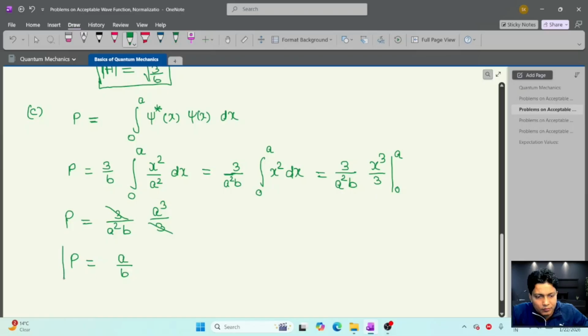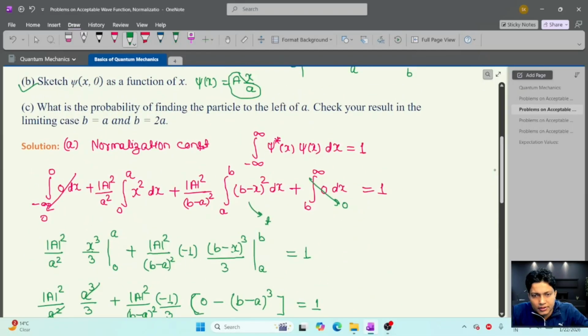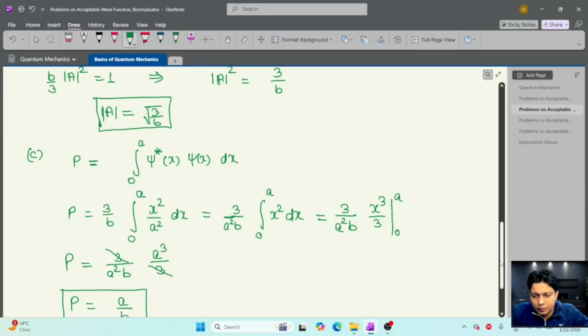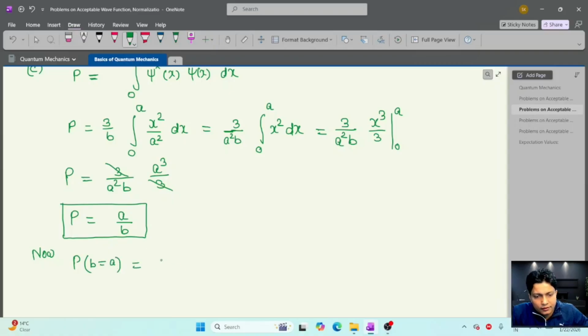This is the probability in the left half of the a. Now in this question, there are two extra conditions given. Check your result in the limiting case at b equal to a and b equal to 2a. So if we check this probability at b equal to a, if we put it here, this will be a by a, and here we can see the total probability will be 1.